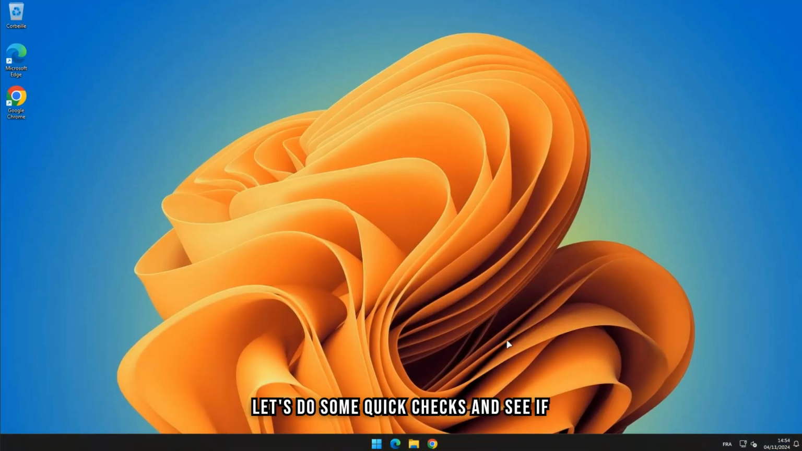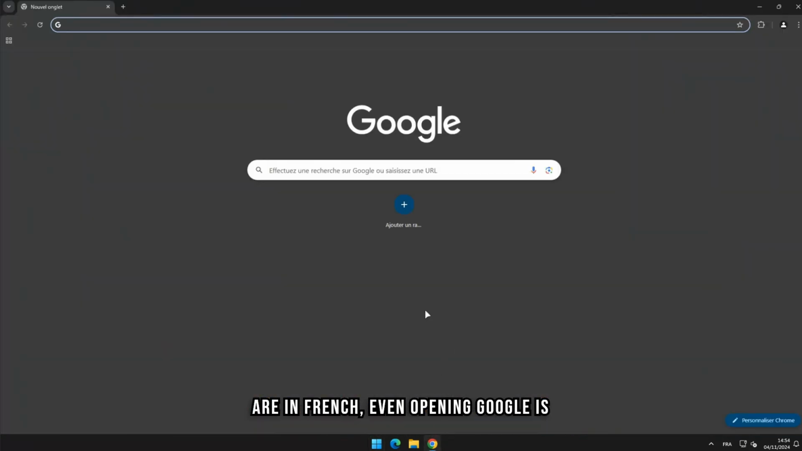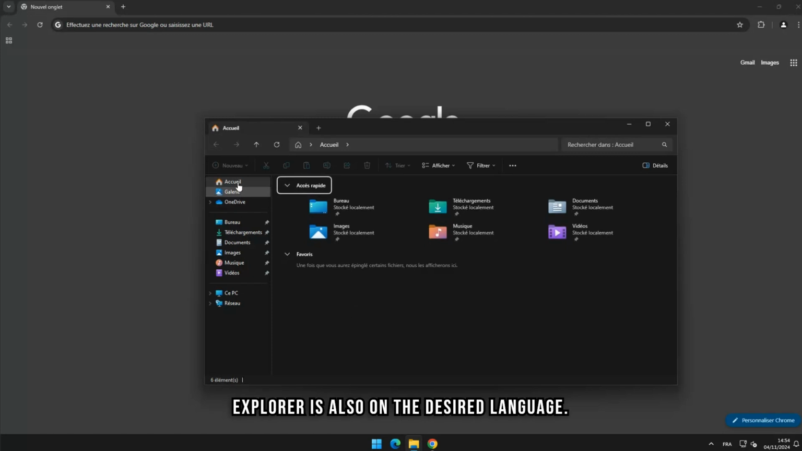Let's do some quick checks and see if everything is indeed in the French language. At the bottom right corner, we can see that French has been added. In the Start menu, we can see that all the Windows apps are in French. Even opening Google is displayed in French. And lastly, the File Explorer is also in the desired language.